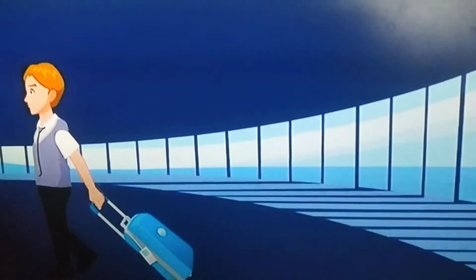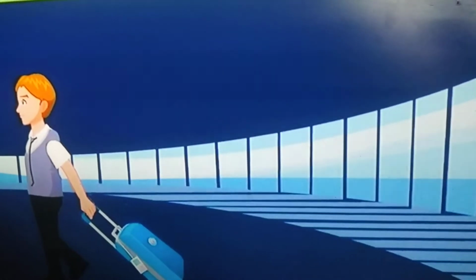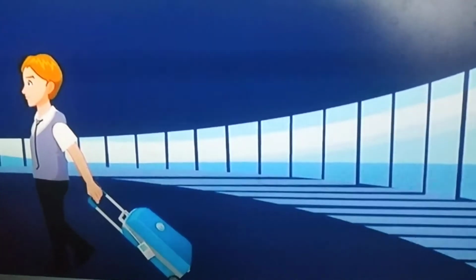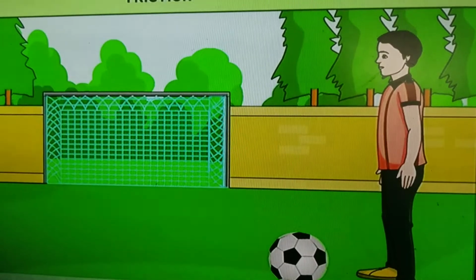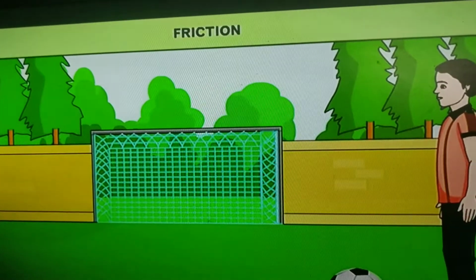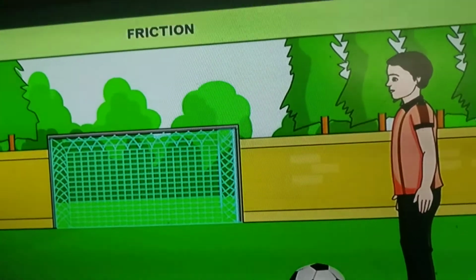So you might have seen there some balls in between the chain, because to reduce the friction they are using ball bearings. That system is called ball bearings. To understand the friction, let us consider the following example. Place the ball on the floor and push the ball to set it rolling.